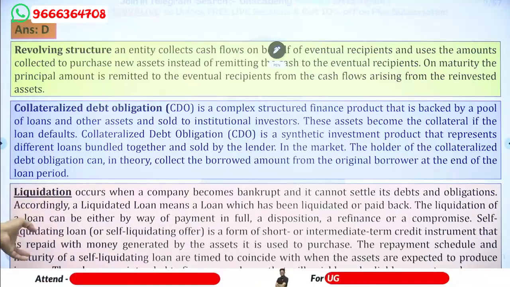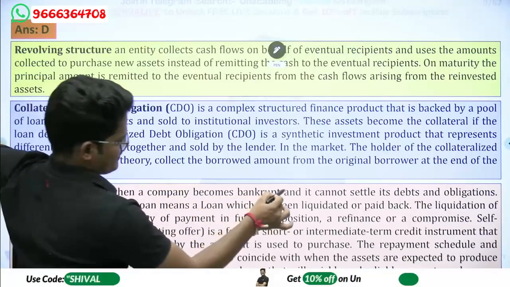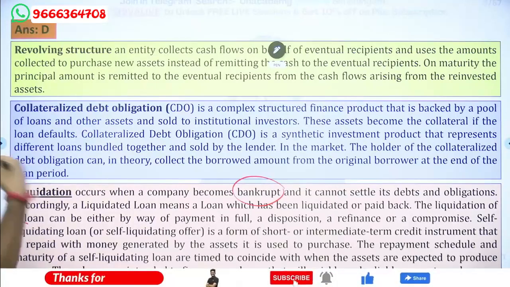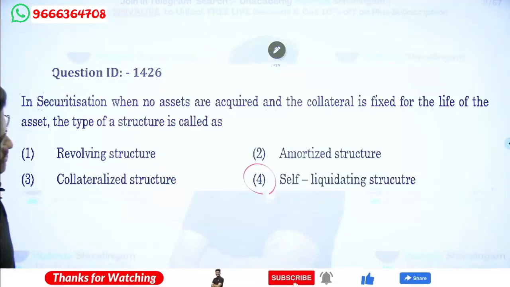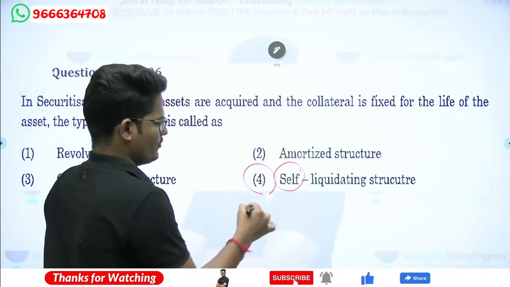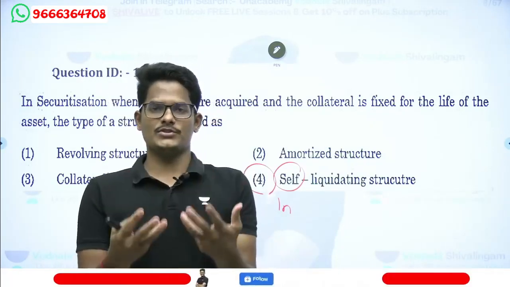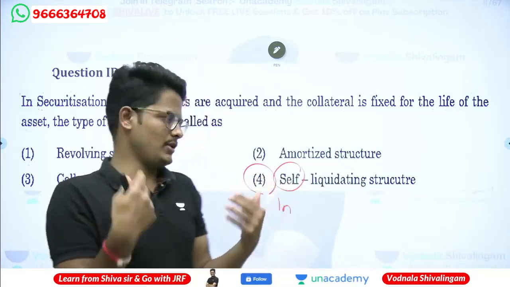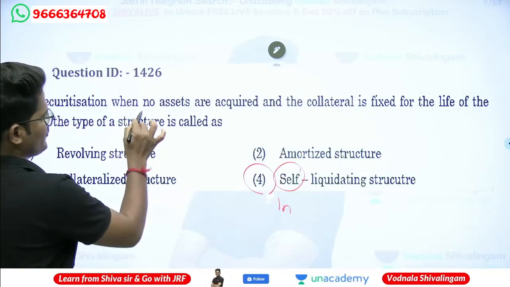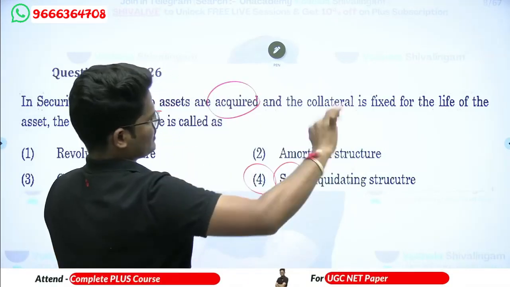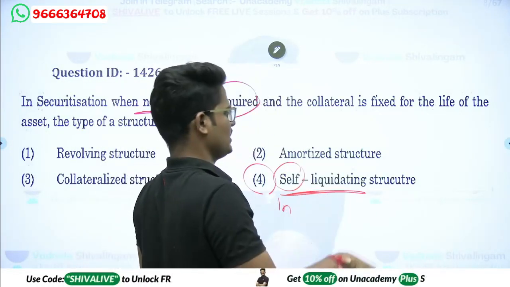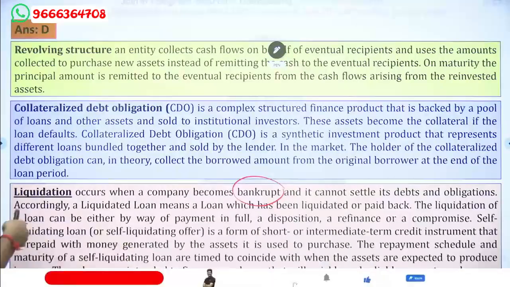You can just look at it: self-liquidating structure means it occurs when a company becomes bankrupt and it cannot settle the debts and obligations. Whatever they have to pay, they are not paying. So in that case, self-liquidation only, because when you become insolvent, when you are not in a position to pay off your liabilities, you become insolvent by yourself. So when no assets are acquired and collateral is fixed for the life of the asset, that type is a self-liquidating structure, meaning you are liquidating by yourself only. Next.